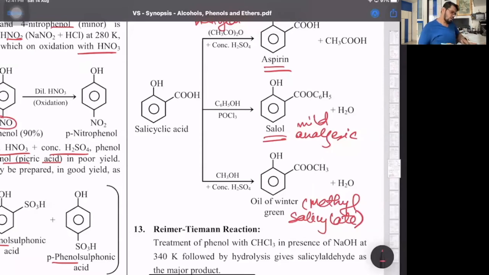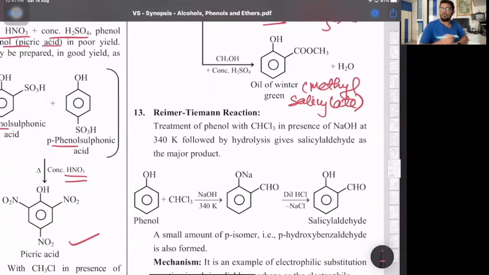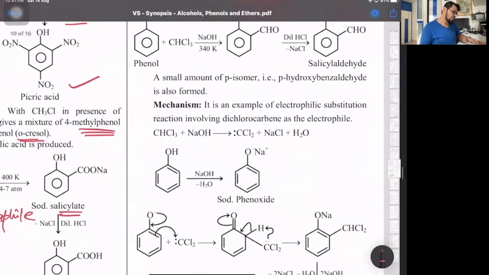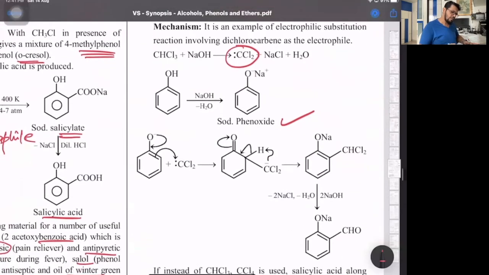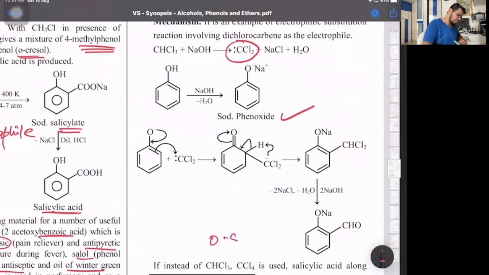That way. Then Reimer-Tiemann reaction, preparation of nothing but ortho-hydroxybenzaldehyde or salicylaldehyde. That is phenol with chloroform and NaOH, which gets converted, with HCl, to salicylaldehyde. Very important. Here, the intermediate electrophile is dichlorocarbene. Okay. The mechanism is put over there. This is the dichlorocarbene, what it forms, where NaOH first forms sodium phenoxide, which combines with dichlorocarbene to give you ortho-salicylaldehyde.